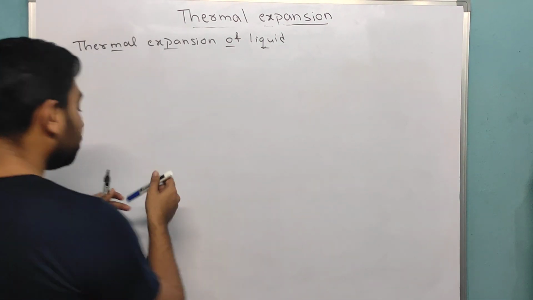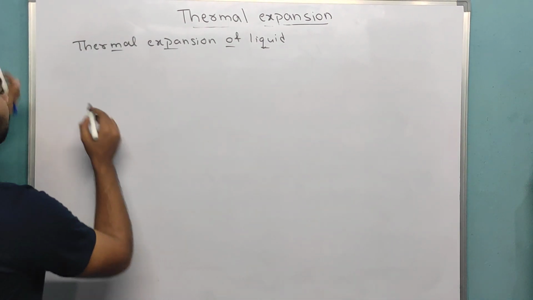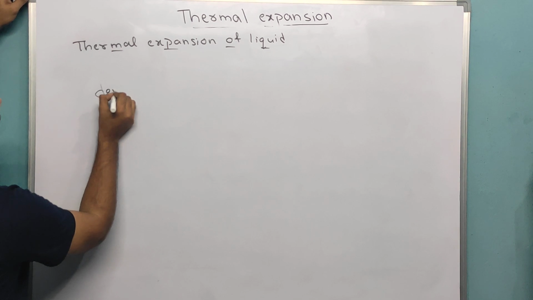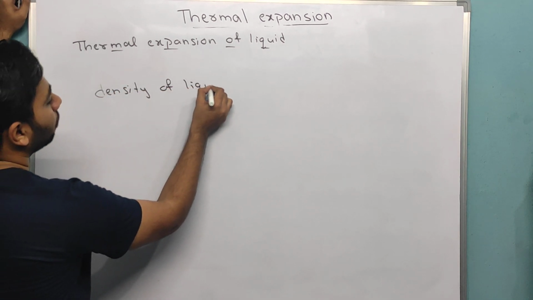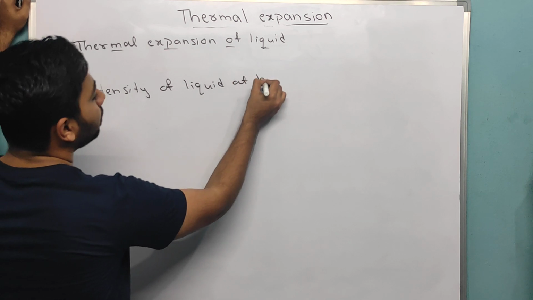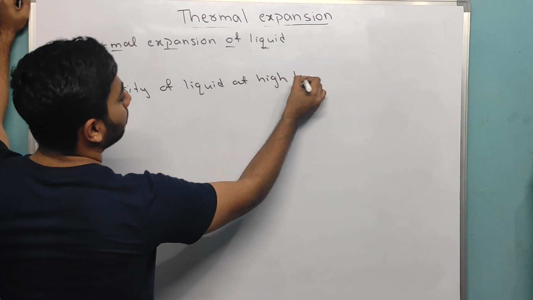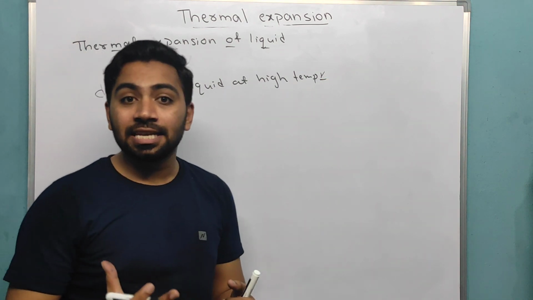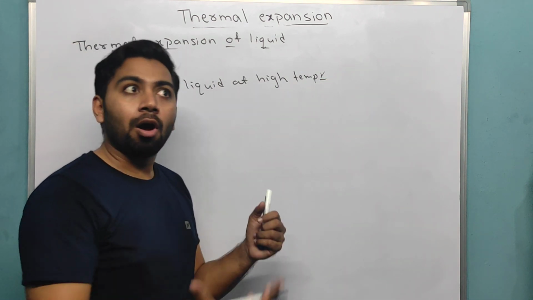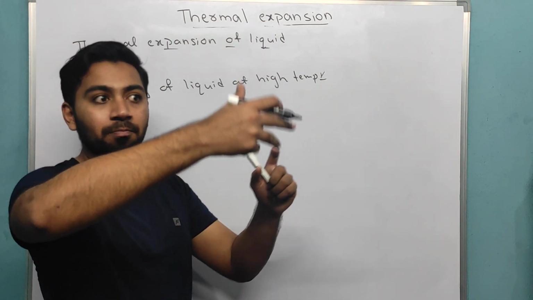Right, now same thing, same experiment: density of liquid at high temperature. See, same experiment. What is the density at high temperature, when boiling or before boiling?